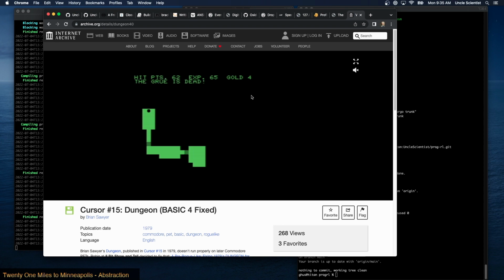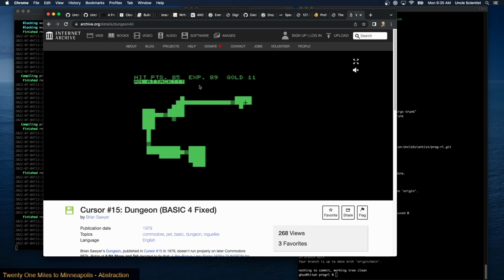But the dungeon is procedurally generated. So every time you play, it's a different dungeon. The gold is randomized. So this is like one of the very first roguelikes. And I don't know what it takes to win. I think it's just collecting all the gold, right? But I don't know if there's a way to increase your chances of winning.